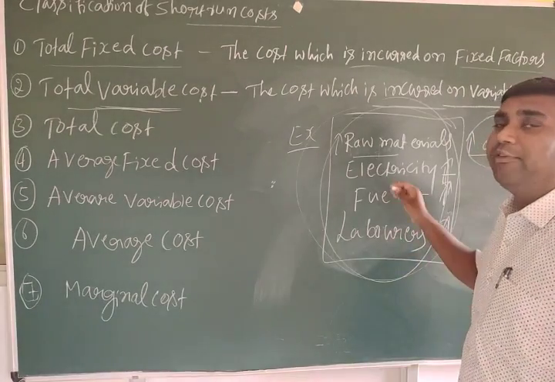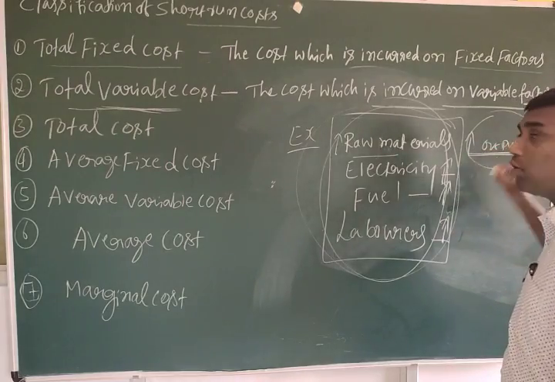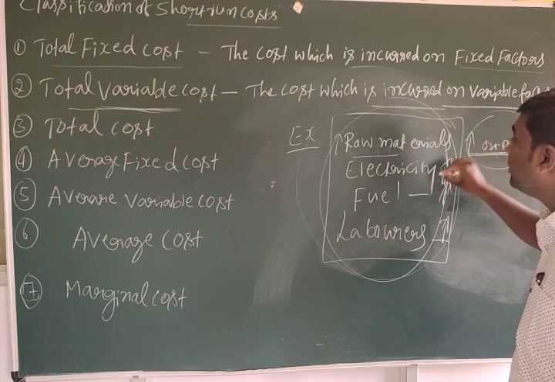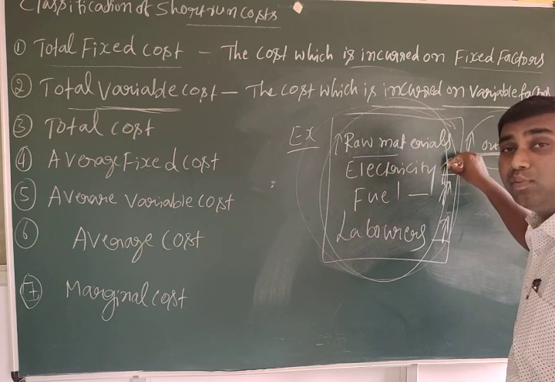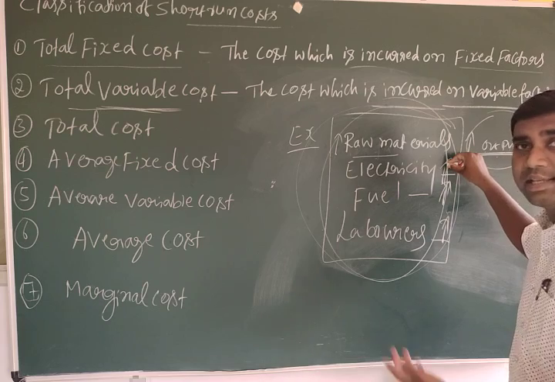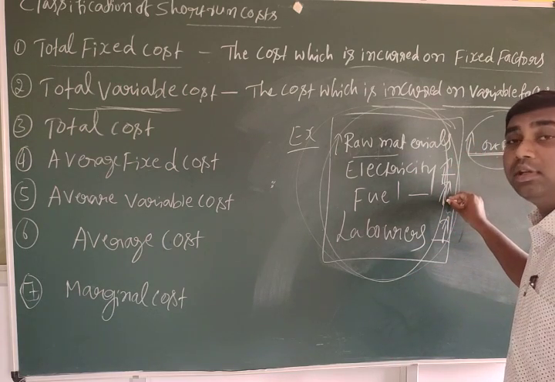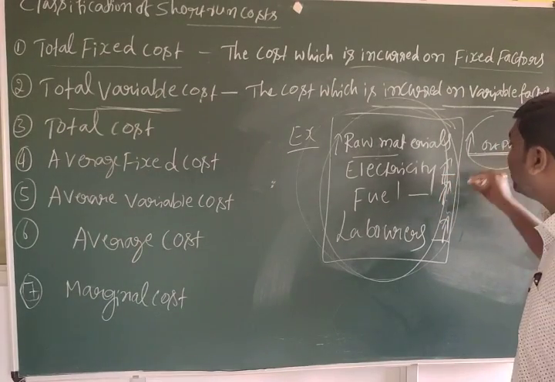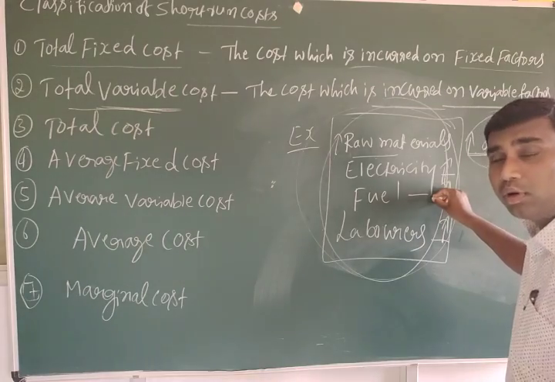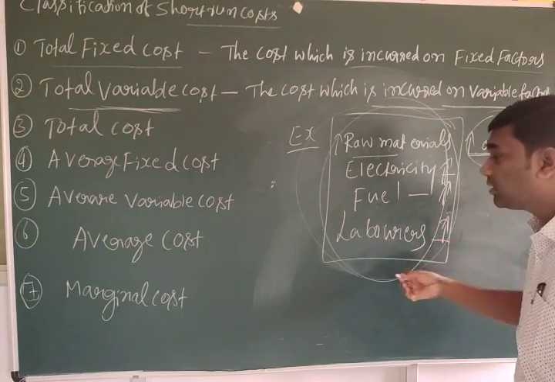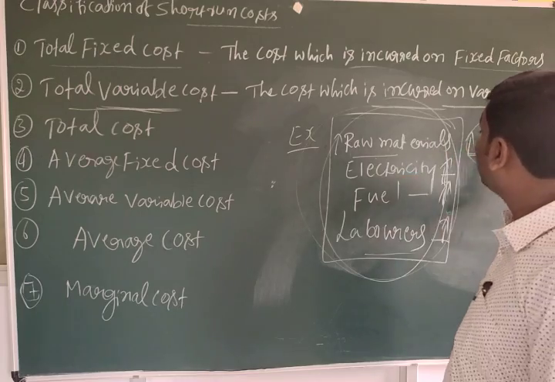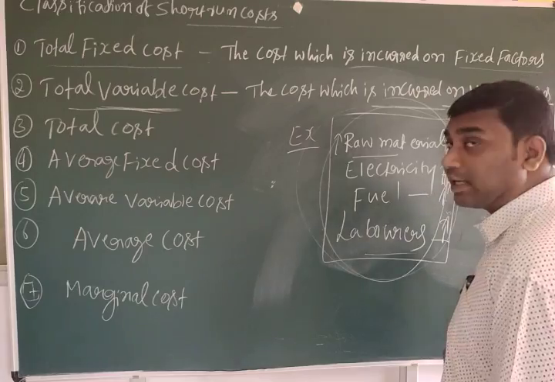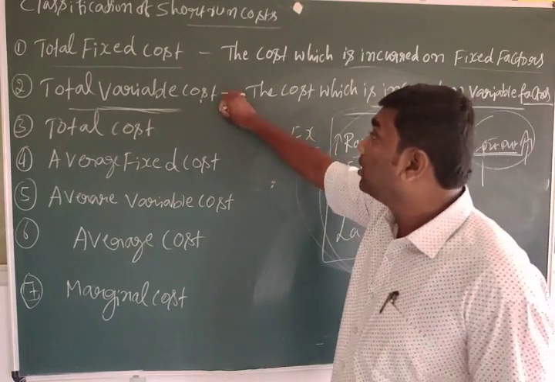This is an example. If we purchase more raw materials, we can produce more output. How can we produce more output? By using more electricity, and when we get more electricity service, we should pay more. For transportation and the usage of machineries we need fuel, so when we produce more, the cost of fuel is also more. To produce, we compulsorily need laborers, so when we produce more, we take more laborers and pay more. That's why when the output is increased, total variable cost also increases.